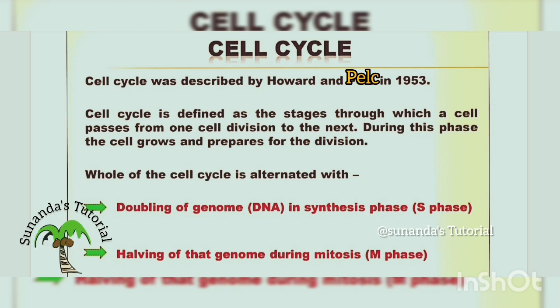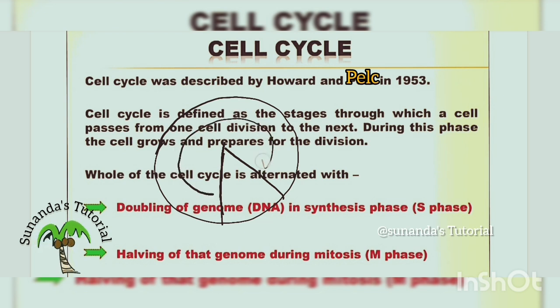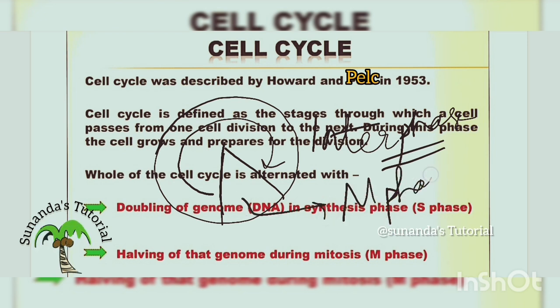Next, it actually divides. So, the overall cell cycle is divided into one interphase and then M phase. Actually, the division phase is very small, of short duration, but the preparatory phase is very long and is called interphase. Interphase is where the cell prepares itself for the upcoming division, and the M phase is where the cell actually divides.